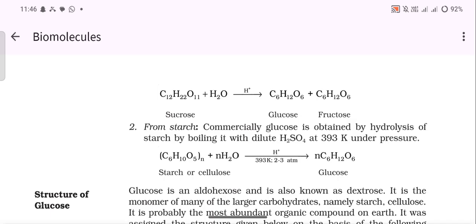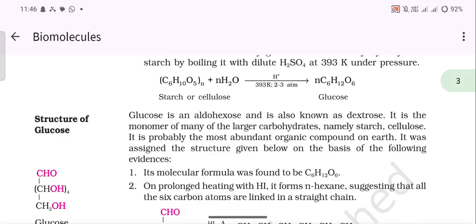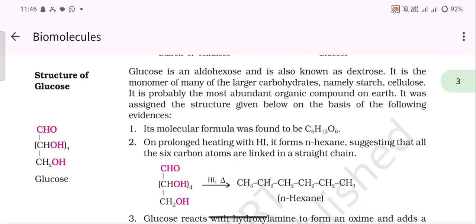From starch. Commercially, glucose is obtained by hydrolysis of starch by boiling it with dilute H2SO4 at 393 Kelvin under pressure. Structure of glucose. Glucose is an aldohexose and is also known as dextrose. It is the monomer of many large carbohydrates, namely starch and cellulose. It is probably the most abundant organic compound on earth.